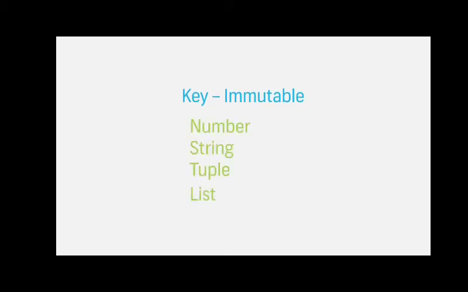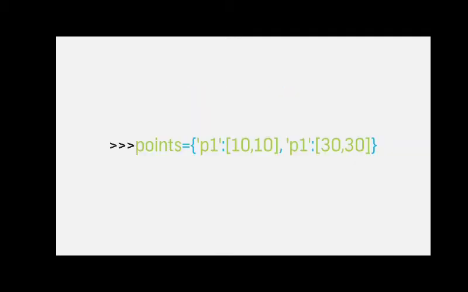But remember, the key should be an immutable object. So, a number, string or tuple can be used as a key but not a list. One more thing, a key cannot appear more than once in one dictionary. If a key appears more than once, then only the last one will be retained. The value, however, can be of any data type. One value can be assigned to more than one key.